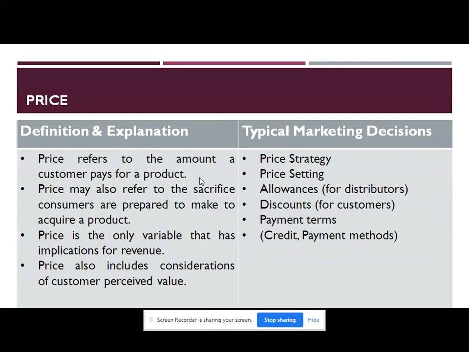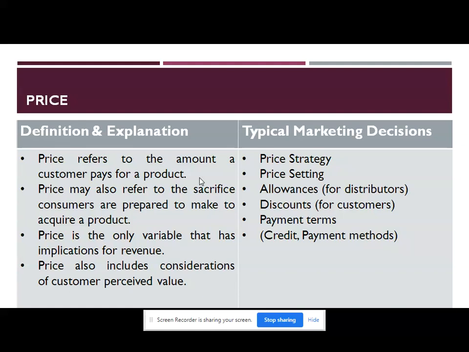Now we will move to the next P of marketing. This next P of marketing is price. Price refers to the amount a customer or consumer pays for a product or service. Price may also refer to the sacrifice customers are prepared to make to acquire a product. Price is the only variable that has implications for revenue. Price also includes consideration of customer perceived value. So these are included in price.